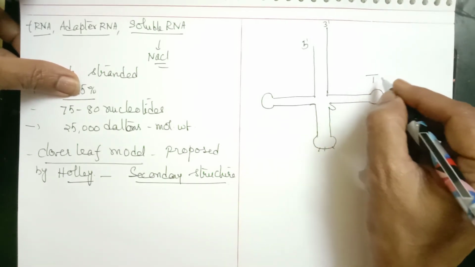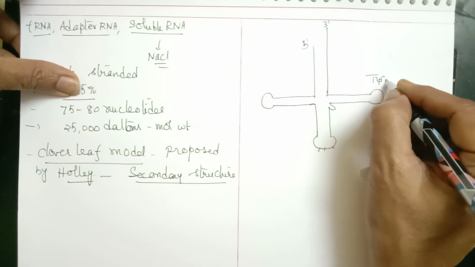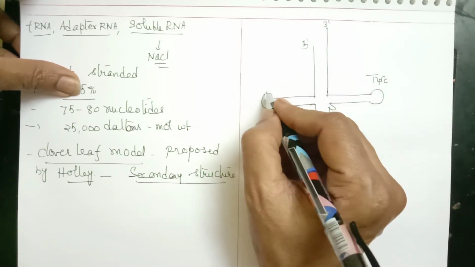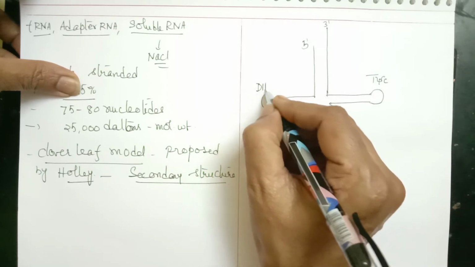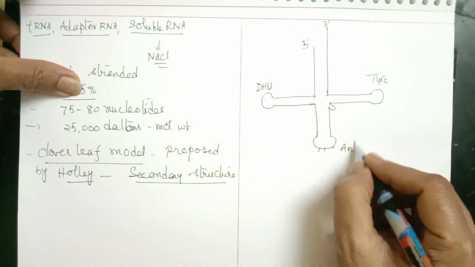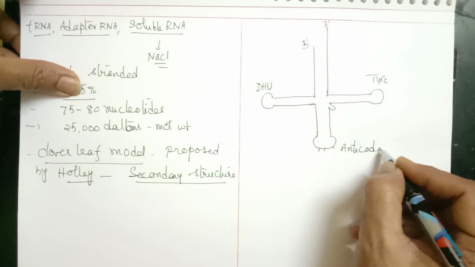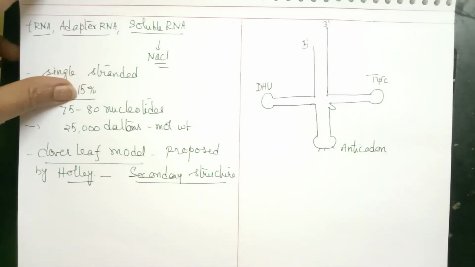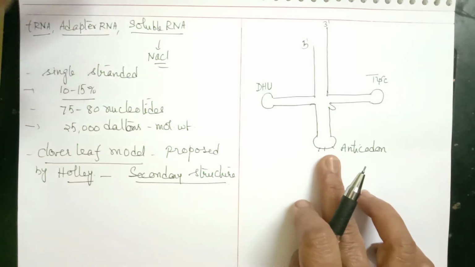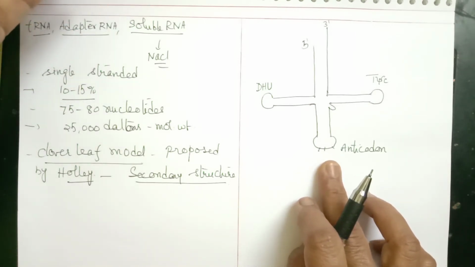First, we'll label the arms. This is called the TψC loop. This is called the DHU loop. And this is the anticodon end. This anticodon will be complementary to the codon which is present on mRNA.